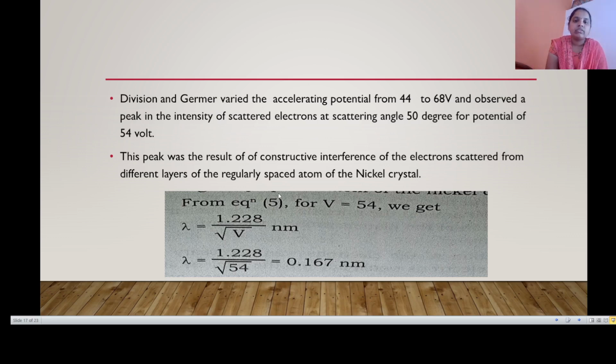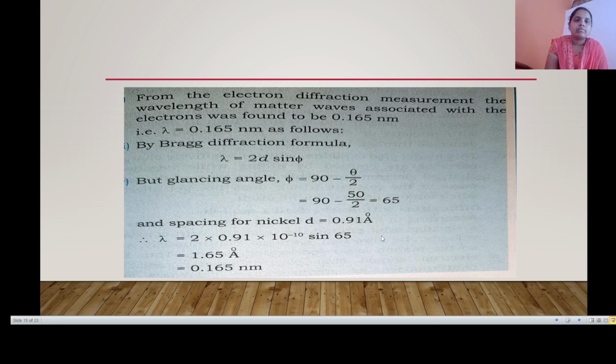atoms of the nickel crystal. From equation number 5, lambda is equal to 1.228 divided by root V nanometer, where V is the voltage, 54. We get lambda is equal to 1.228 divided by root 54, and by solving this equation we get 0.167 nanometer. The wavelength is 0.167 nanometer.